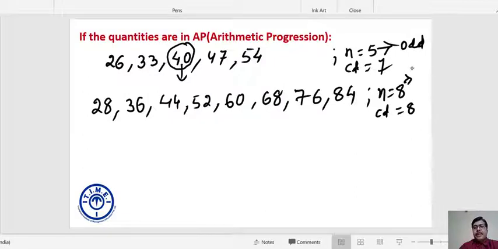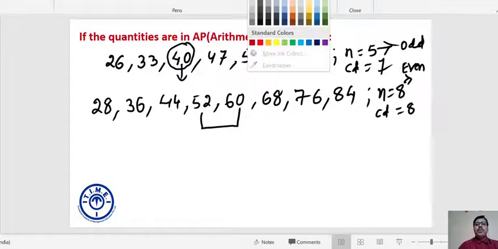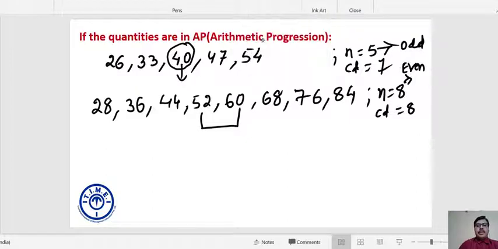Now 8 is an even number. This time we do not have any single middlemost term. In fact, we have two middlemost terms, that is 52 and 60. In all such questions, whenever the number of terms is even, the average of the two middlemost terms is the average.